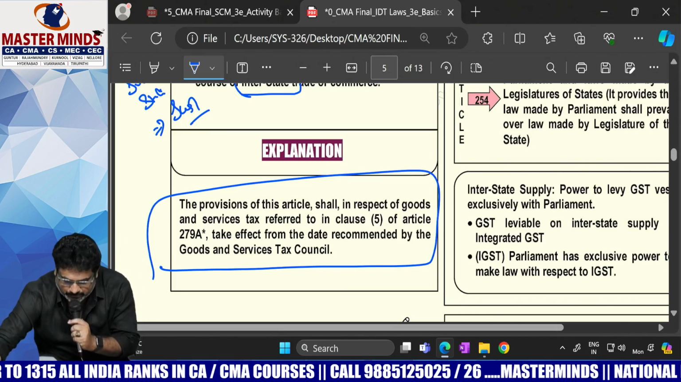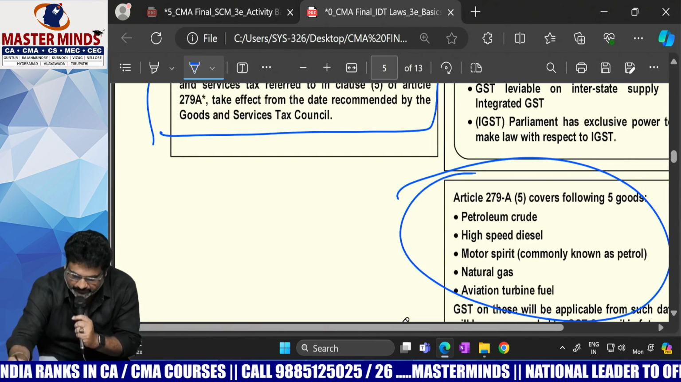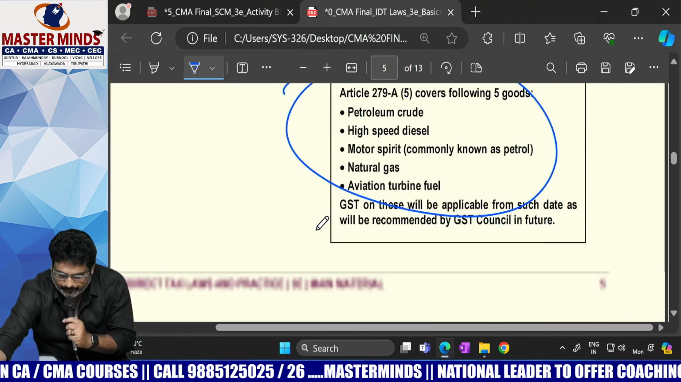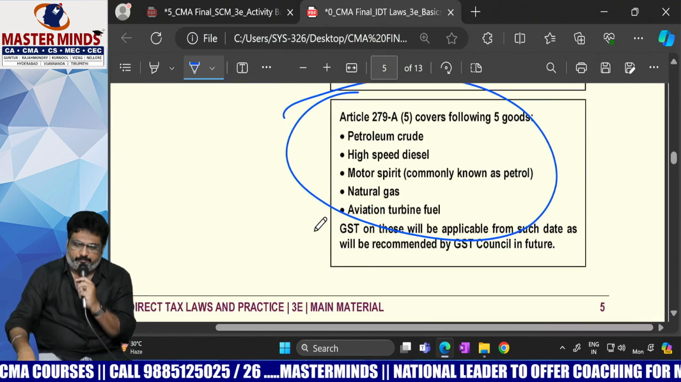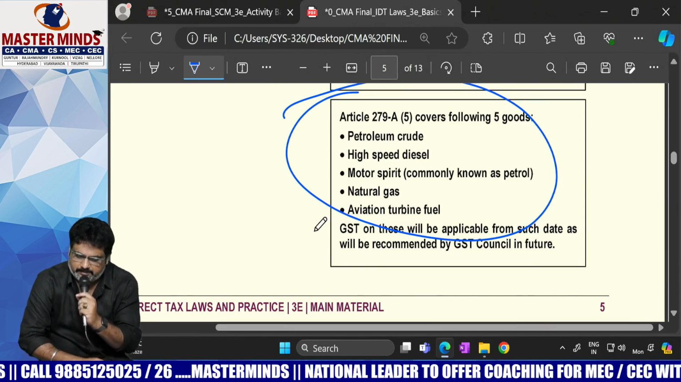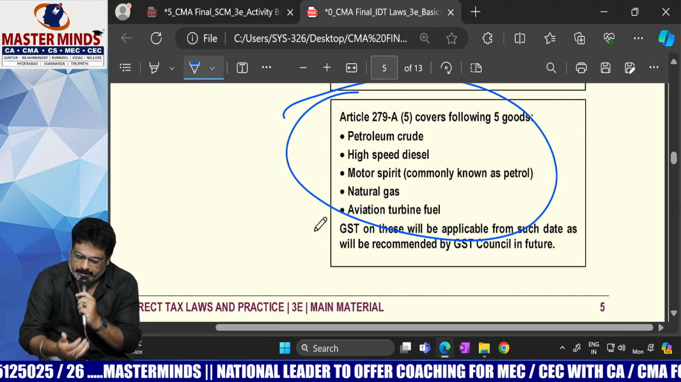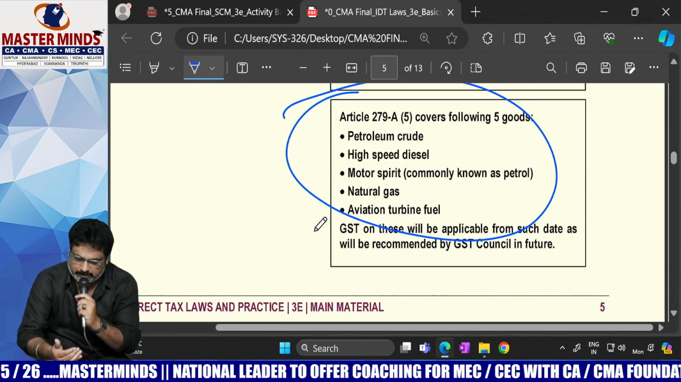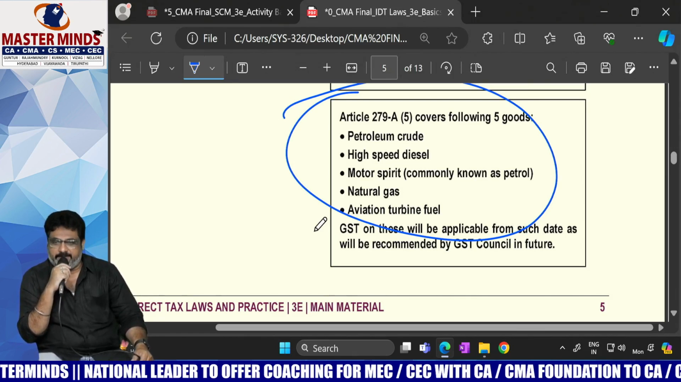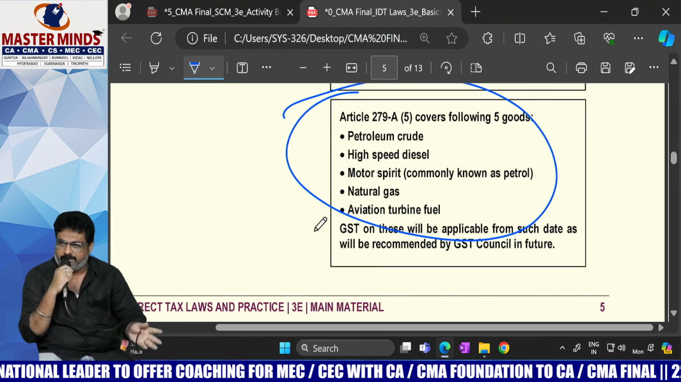Sir, what are those items that are specified? I just wrote them here. These are the items. So these are the 5 items: crude petroleum, high-speed diesel, petrol, natural gas, and ATF. ATF means aviation turbine fuel. What does it mean, ma'am? It is used in flights. Okay, flight fuel is generally known as white petrol.